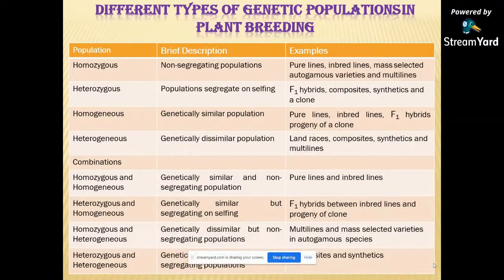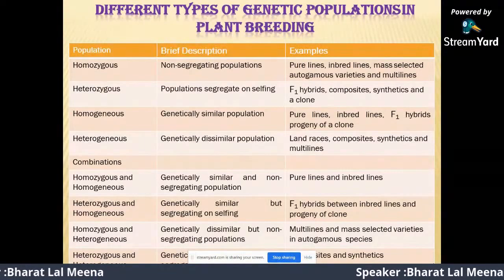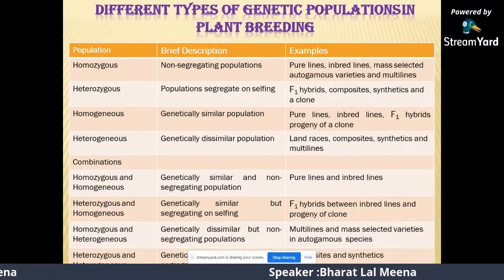Homozygous and homogeneous is a genetically similar and non-segregating population, such as a pure line and inbred line. Heterozygous and homogeneous is genetically similar but segregating on selfing, such as F1 hybrids between inbred lines and progeny of clones.